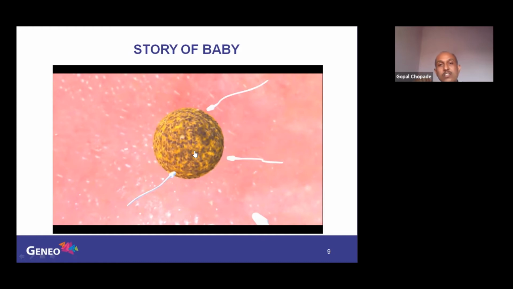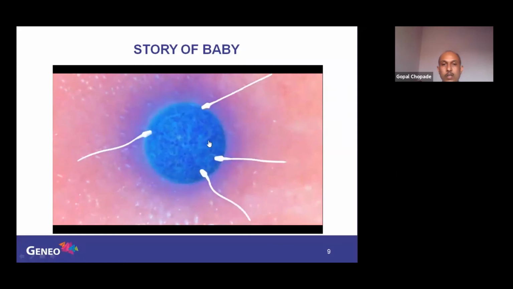Which one is larger? Which one is smaller? Yes, egg is larger. Sperm is smaller. Yeah, female gamete is larger. Male gamete is smaller. Now see how fusion happens. See, only one sperm enters inside the egg and the remaining cannot enter.